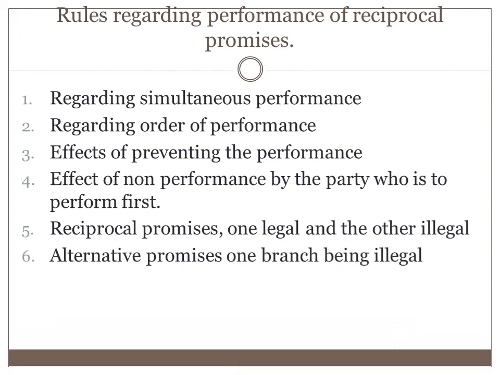Then alternative promises, one branch being illegal. In case of alternative promises, one branch of which is legal and the other illegal, then the legal branch alone can be enforced. For example, A and B agree that A shall pay 10,000 for which B shall afterwards deliver to A either rice or smuggled things. So that's a valid contract to deliver rice and a void agreement in case of smuggled things.